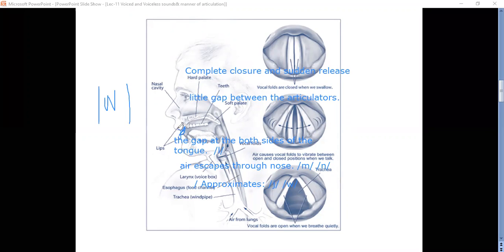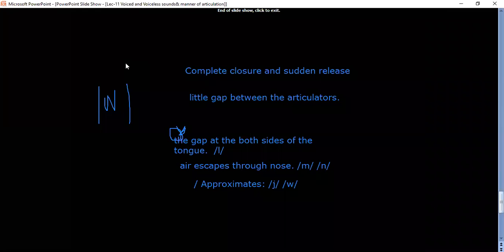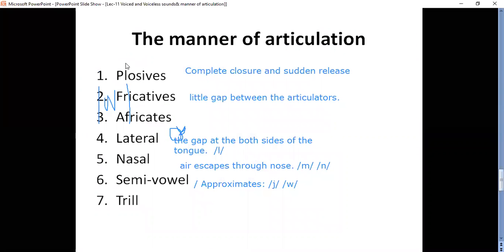These two lips are rounded. Okay, the lips are rounded. Lips must be rounded when there is a w sound. Okay, when there is a w sound, the lips are rounded.